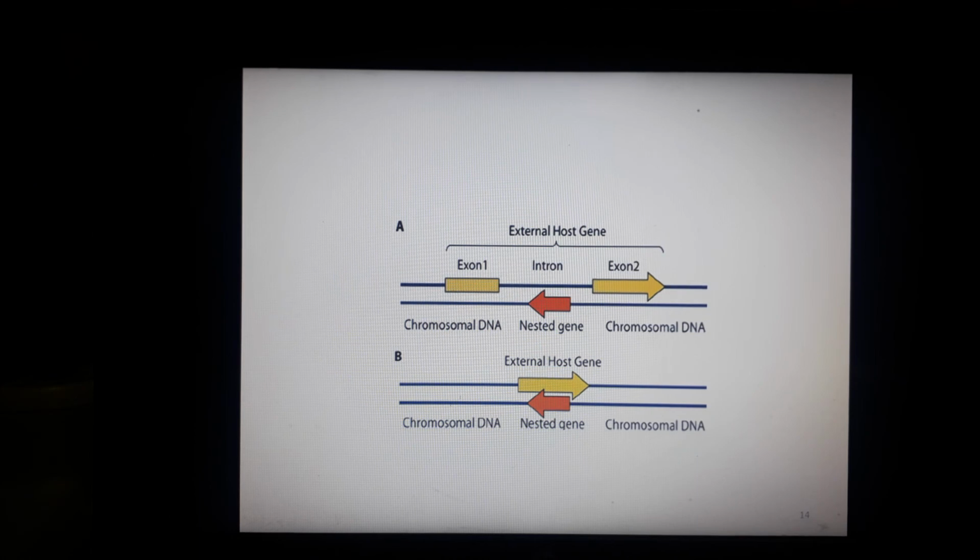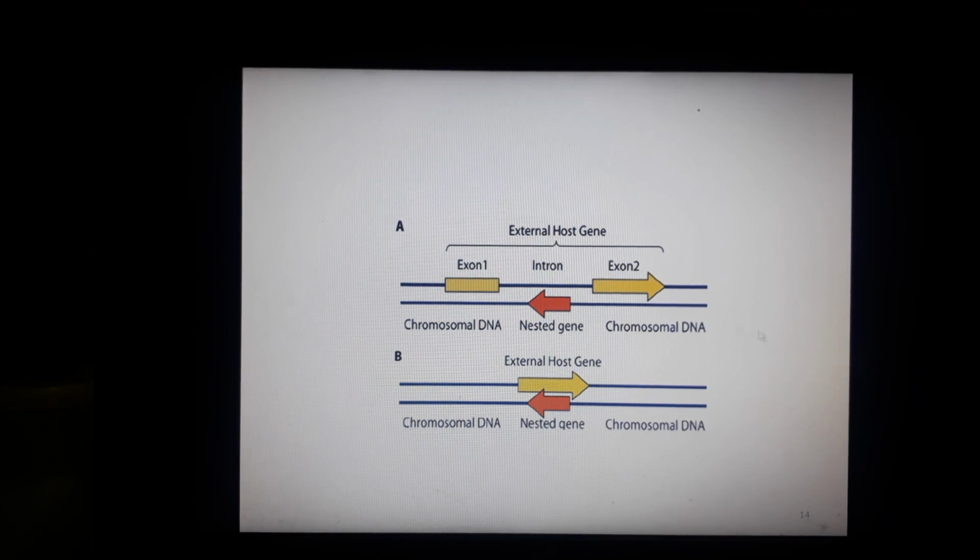Then you have the third type, which is the nested genes. The nested genes are the genes whose entire coding sequence lies within the bounds, or between the start and stop codons, of the larger external gene.